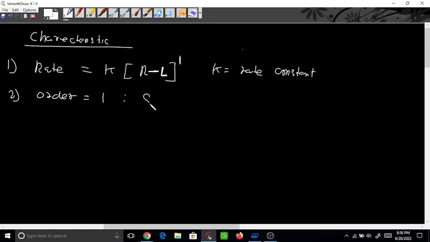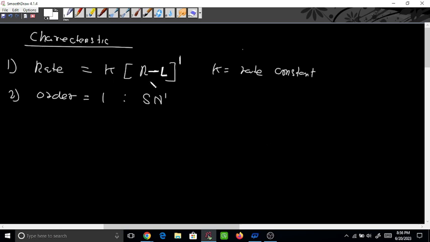So that's why it is called SN1, meaning nucleophilic substitution of the first order. You can write it down: nucleophilic substitution of the first order. Therefore it is called an SN1 reaction.